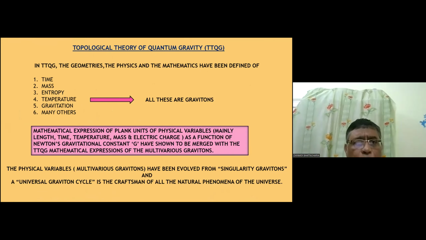Now in the topological theory of quantum gravity, time, mass, entropy, temperature, all these are gravitons, and we have developed the geometry of each physical variable. We have explained the physics of formation and have developed the mathematical expression. Now all the physical variables or gravitons we are talking about have evolved from where? They have evolved from the singularity graviton.